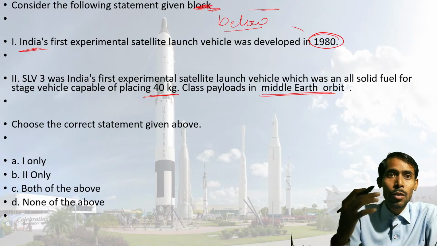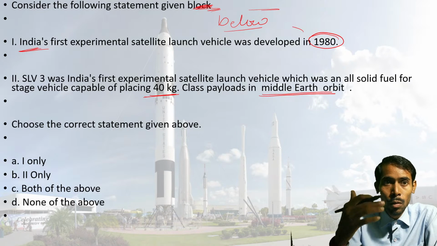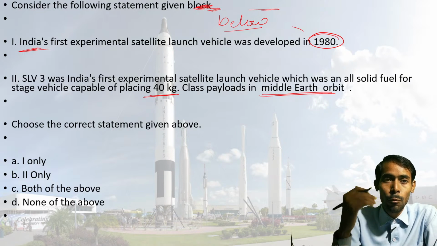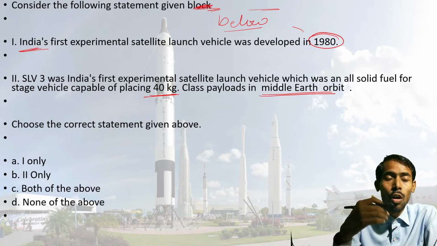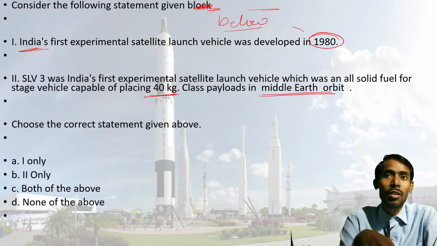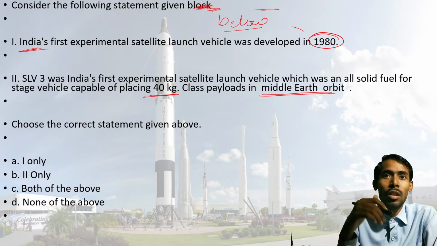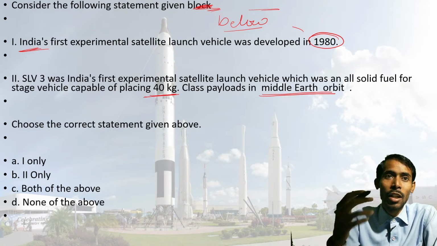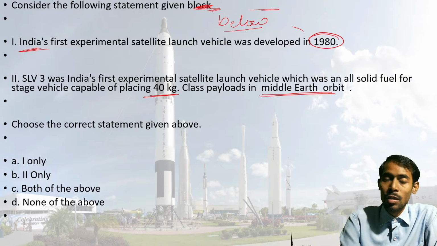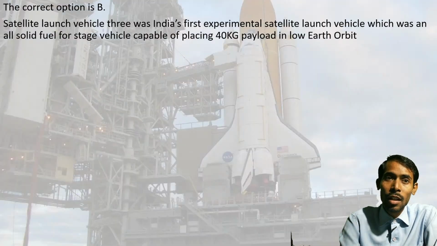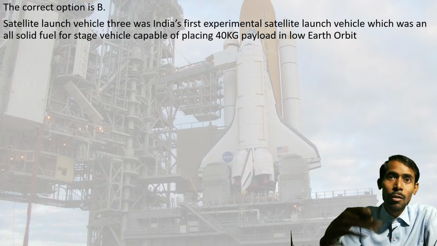If we go through these statements, we have to find the correct one. Option A says that only one is correct. Option B says that only two is correct. Option C is that both the given above statements are correct, and option D says that none of the statements are correct. So coming to our next slide,